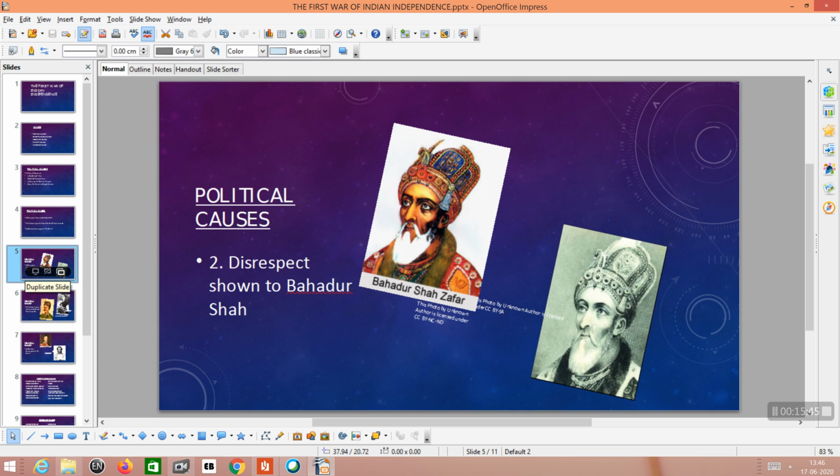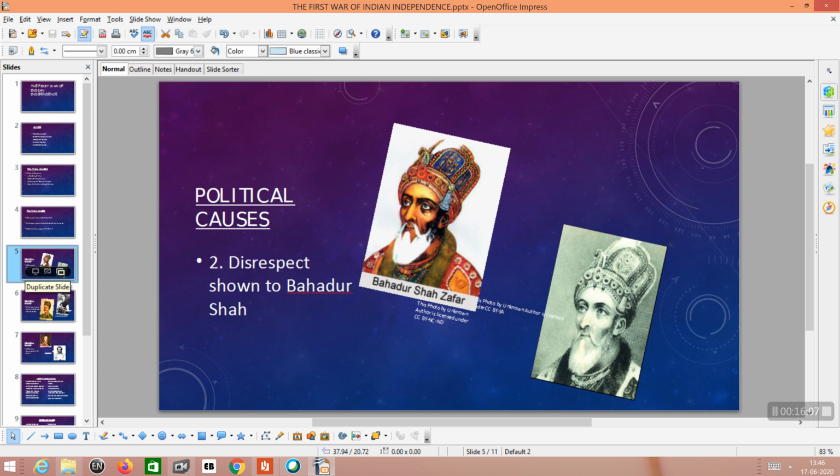Bahadur Shah was the last emperor. Canning declared that his successors would not accept the title of emperor, and these rulers would be considered only princes.